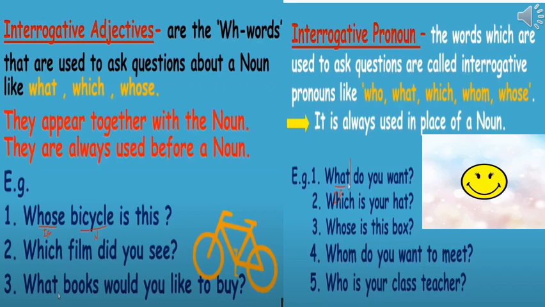So children, interrogative adjectives are those that ask something about the noun. That is a question that wants to know something about the noun. And in a sentence, they are placed very near to the noun. For example, whose bicycle is this? Now, whose is an interrogative adjective and bicycle is a noun, and these two words are placed very near to each other. So thus, whose bicycle is this is an interrogative adjective because it is asking something about the noun.